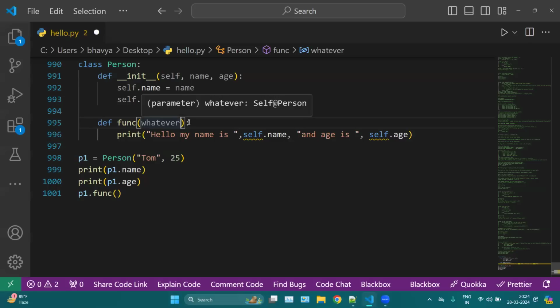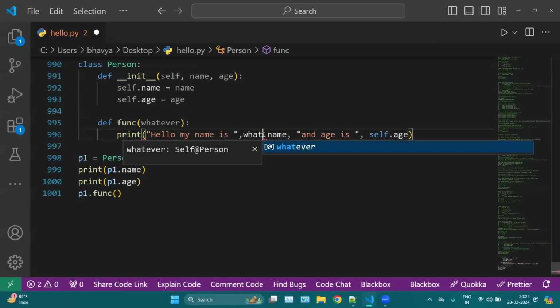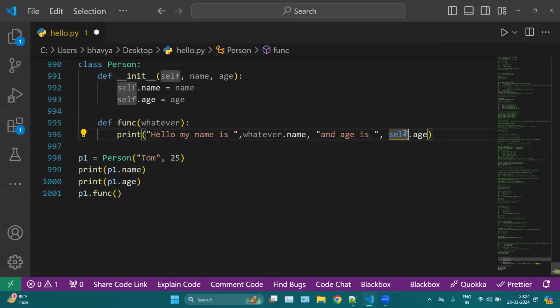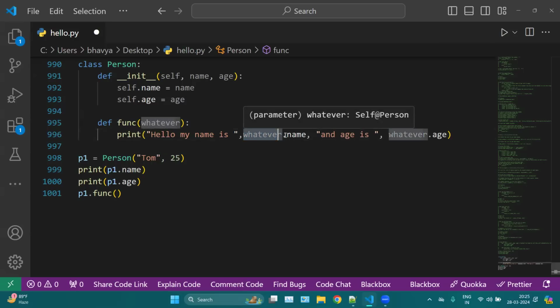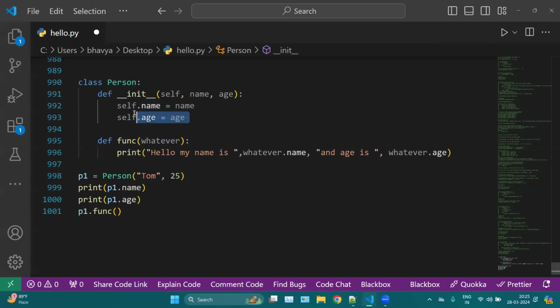But you have to mention whatever you are using before your element, like whatever dot name and whatever dot age. Now this keyword is mainly used for accessing your name and your age of your previous function. Because here we are also using self, and self is mainly used for accessing your attributes and functions within the class.